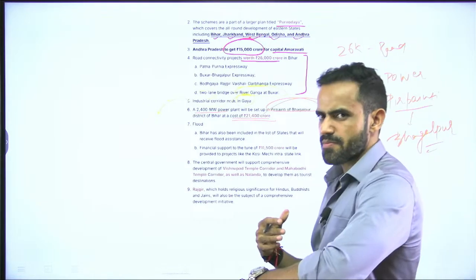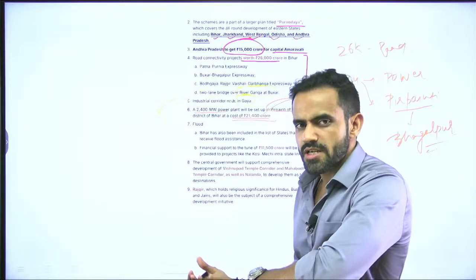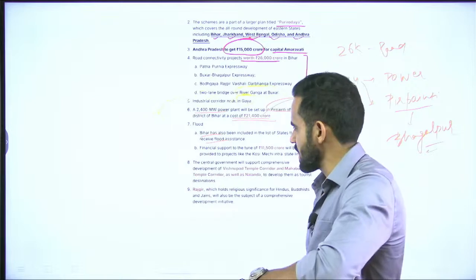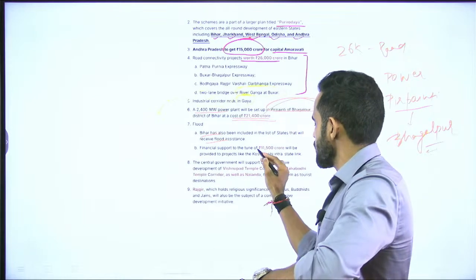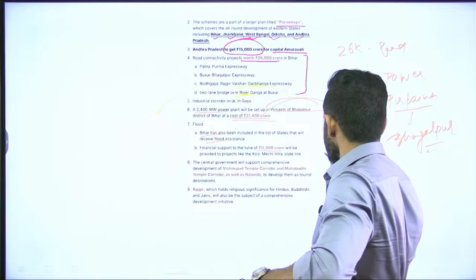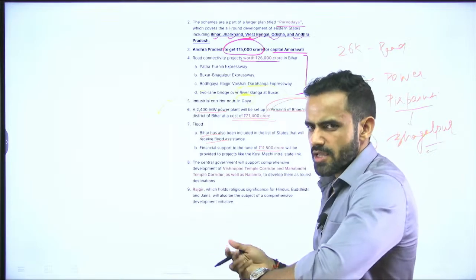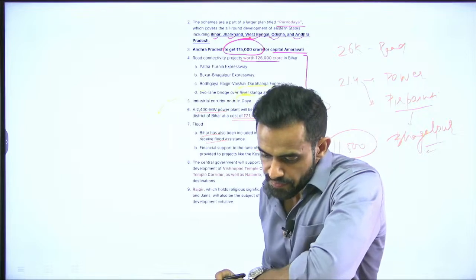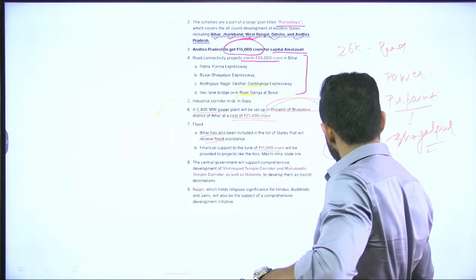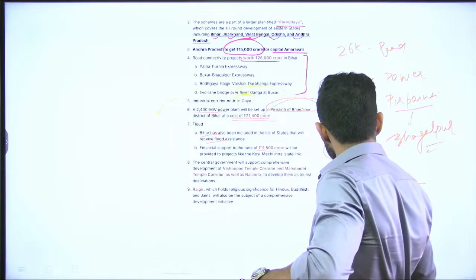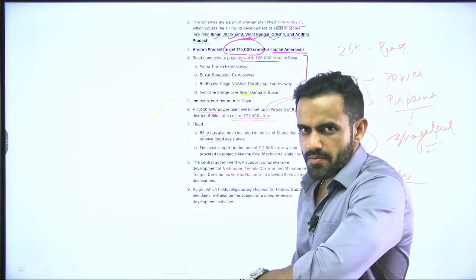Okay. Apart from that, Bihar will also receive financial assistance for flood mitigation, which we have covered in the previous slide as well. So, financial assistance will be given and it is of 11,500 crore rupee for projects like Kosi Mechi interlink project.